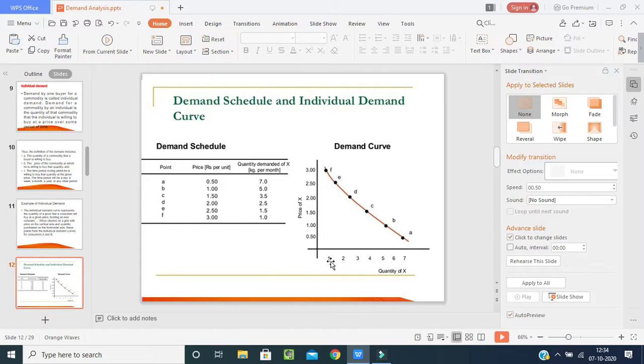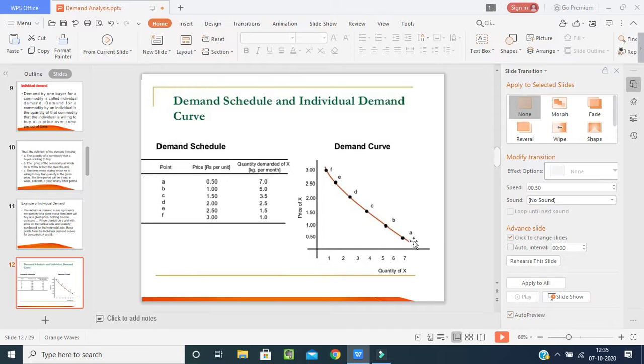When it is 1 rupee, it goes to 5. When it is 1.5 rupees, it goes to 3.5. That means when we increase the price, the quantity decreases. If you see the curve here, it is nothing but the demand schedule or the individual demand curve.